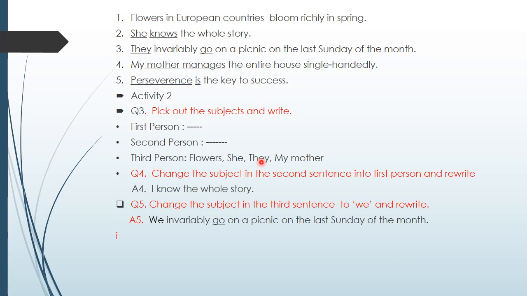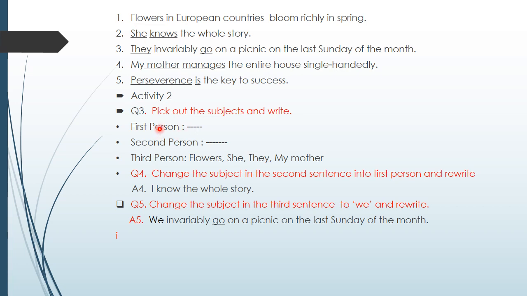Now question number 3. Pick out the subjects and write. Children, here I have again written activity number 1, otherwise it is difficult for me to explain the answer. So you just see the first activity 1 only. Here for my easy work I have copied again the sentences, you don't write. Okay. So now question number 3 onwards, these answers you can write in your textbook in the given place.